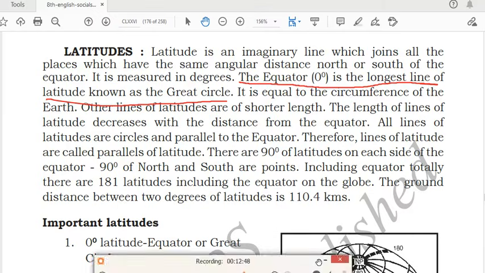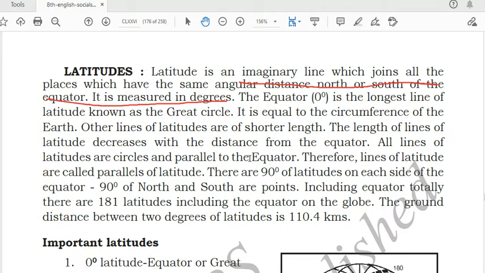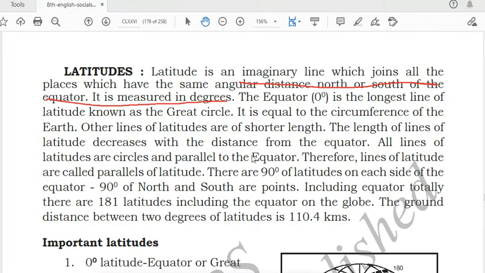You can see in this diagram, this line is the equator, and its degree is 0 degree, and it is the longest line of latitude. It is also known as the great circle. You can underline this one. It is equal to the circumference of the earth. The equator is equal to the total circumference of the earth.